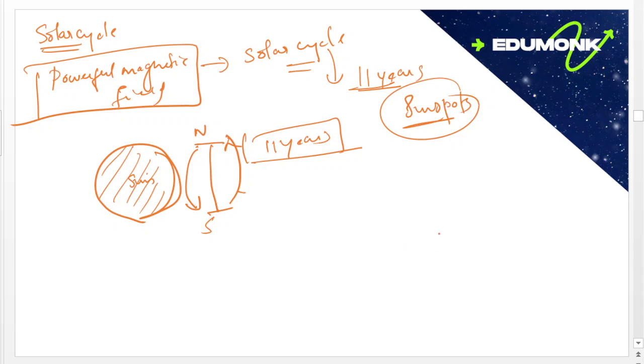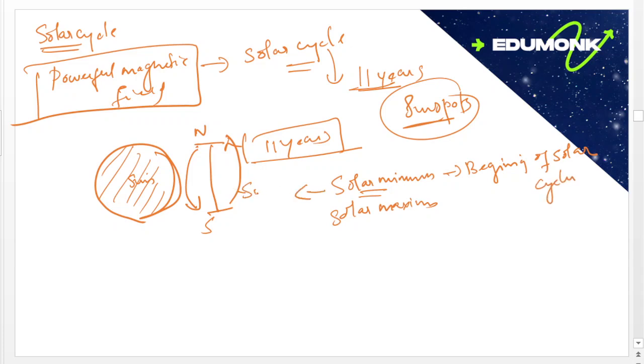There is a solar minimum and a solar maximum. Solar minimum is the beginning of the solar cycle, where sunspots are fewer.